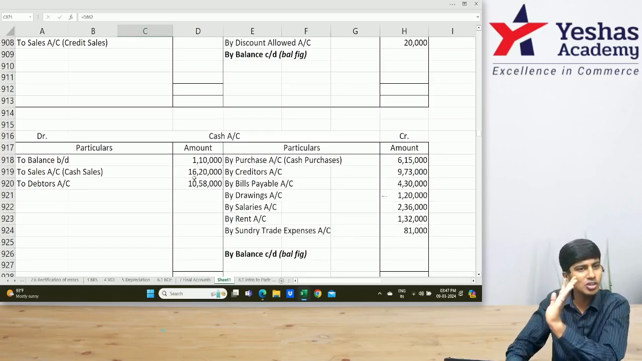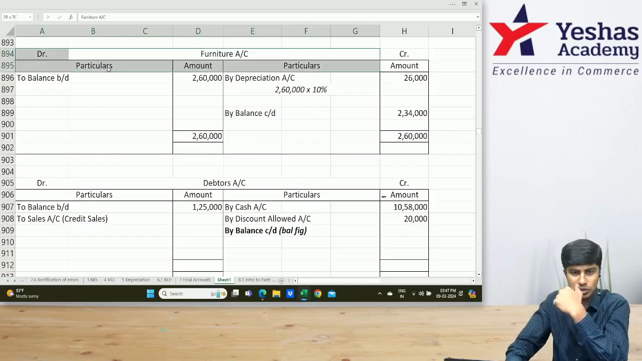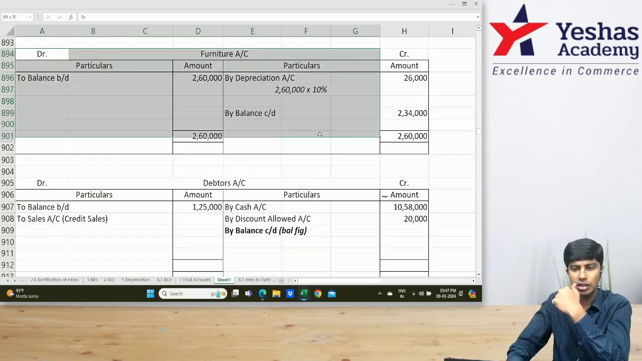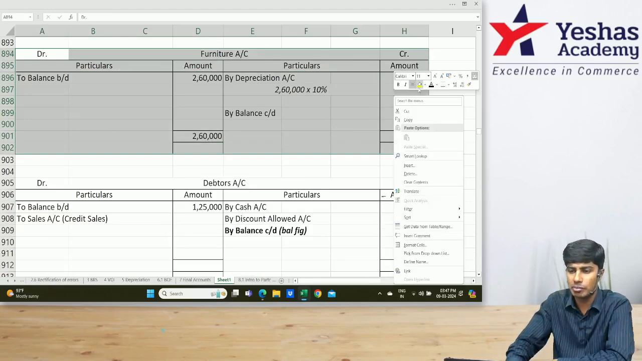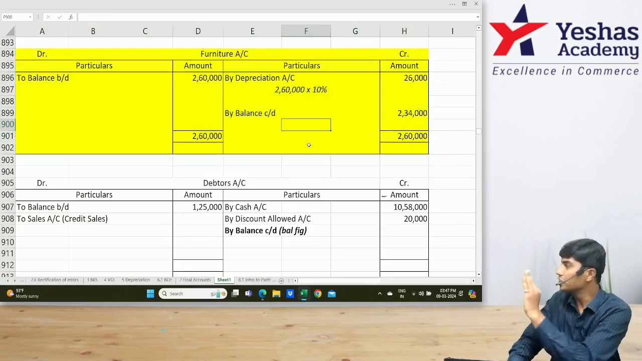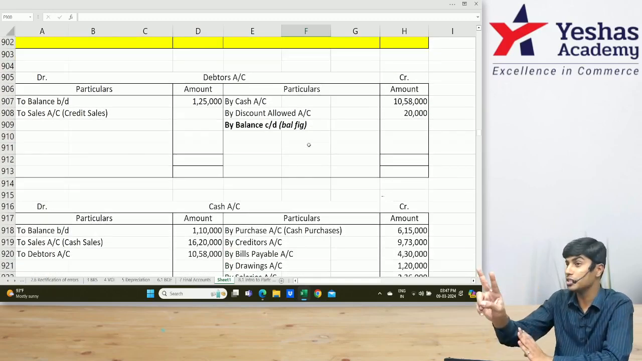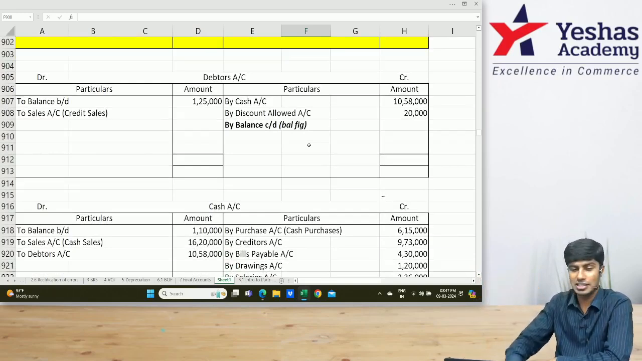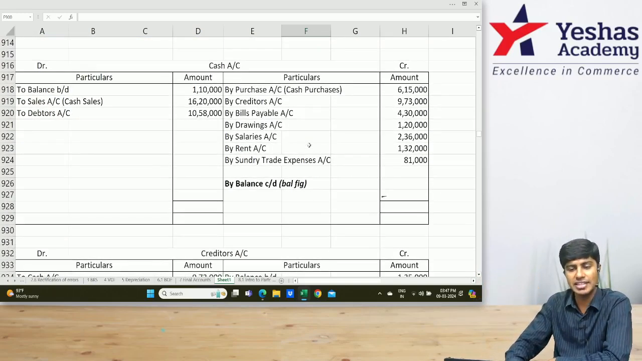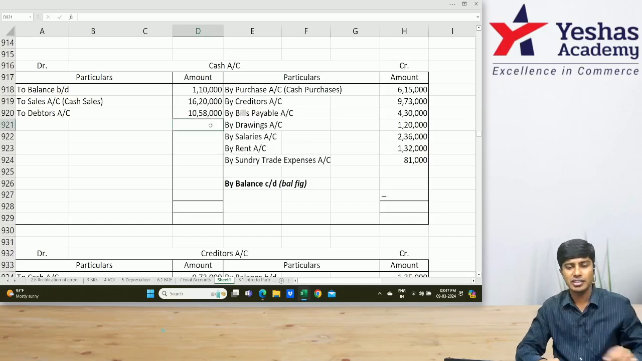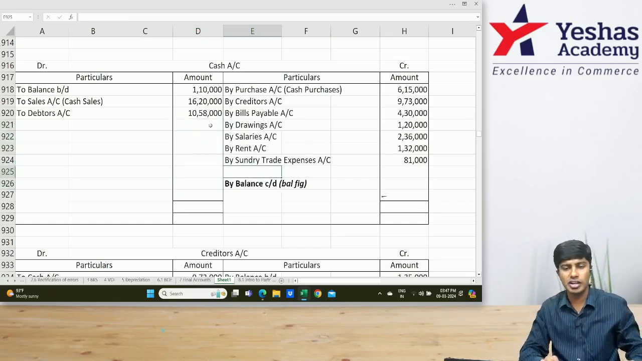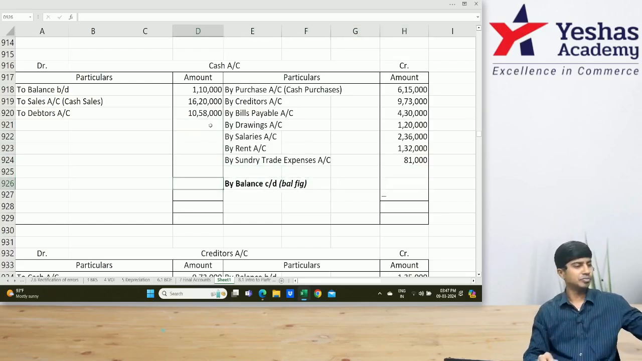So the debtors account is not closed. See, this furniture is closed. I'll change the color. Let me do one thing. Whichever ledger is closed, I'll make it yellow. Debtors account not closed. We'll keep it waiting. Two items missing. What are the two items? Sales and closing balance. Come to the cash account. Everything's there. Yes or no? Okay, what is missing? We need to find the closing balance. Can we find it? Take the total.